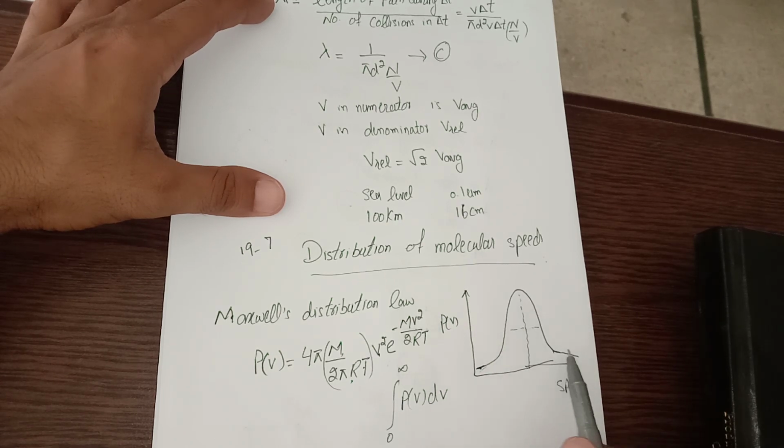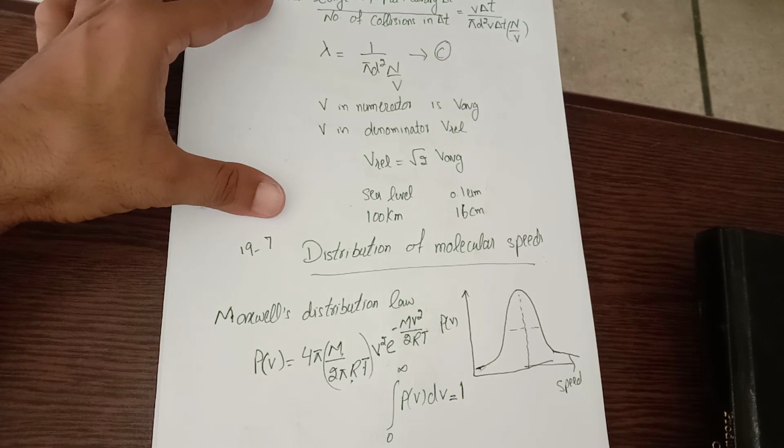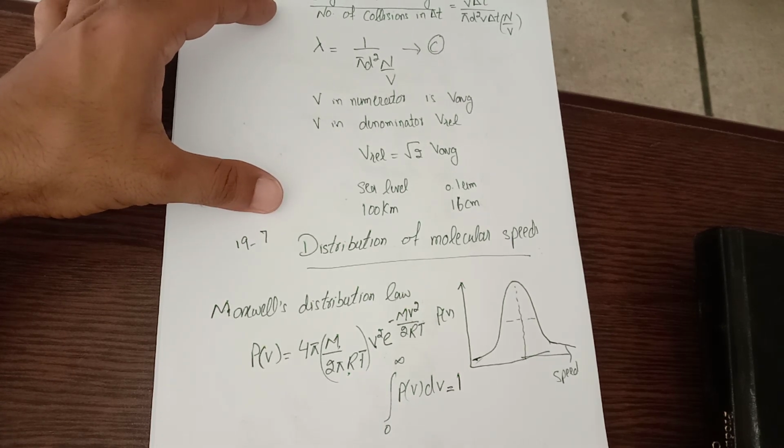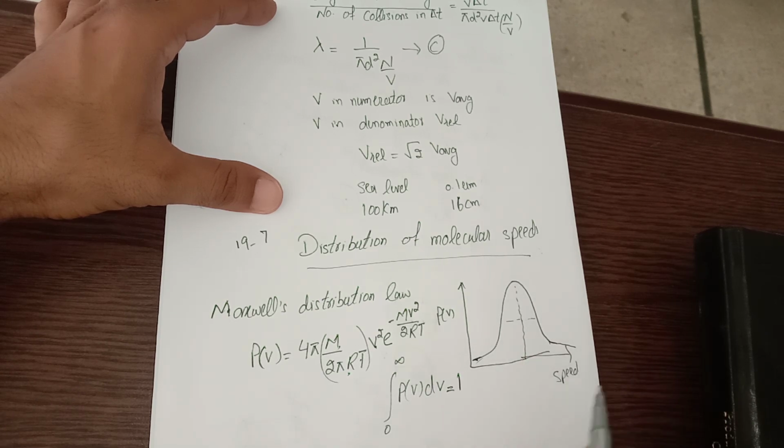It must be equal to 1, as it is one of the axioms of probability that the total probability should be equal to 1. So the area under this whole curve should be equal to 1.